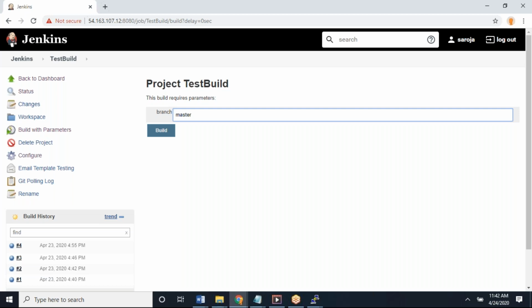Shilpa asked me, I created a variable, and Shilpa will give the value. It can be any branch, master branch. So what will happen when you run this job? This branch variable will be replaced. Do you remember, in the branch place I gave dollar branch instead of master? So it will replace that branch with master.